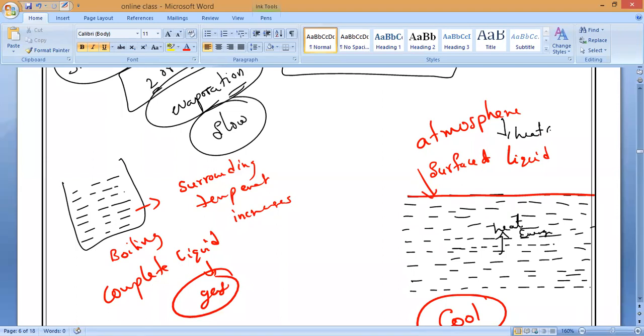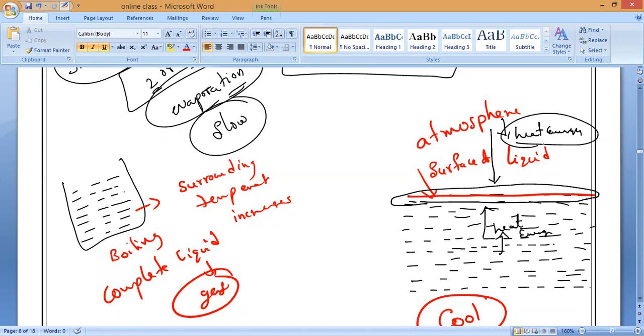Now the particles present on the upper layer of water will obtain energy from inside the liquid and as well as from the atmosphere. The heat energy from the atmosphere and from inside the liquid they will absorb, and they will get sufficient kinetic energy to convert into which state? Gaseous state.